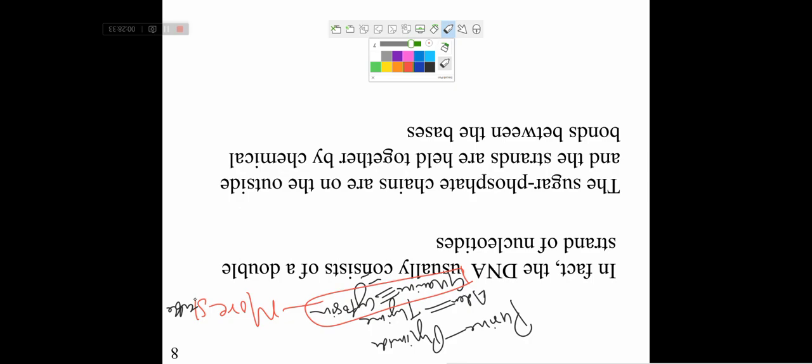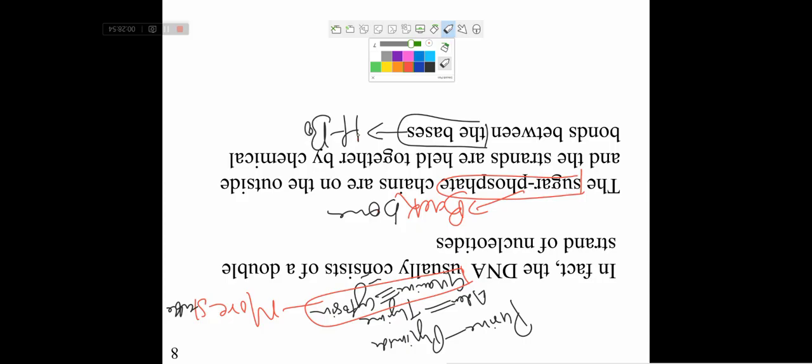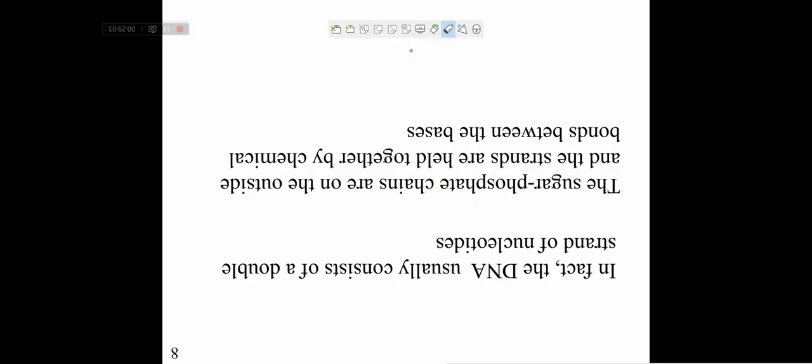The sugar phosphate chains are on the outside, that is, the sugar phosphate chains are present as a backbone of the DNA. And the strands are held together by a chemical bond between the bases, means by the hydrogen bond present between the bases, that is AT or CG. Okay. Is it clear?